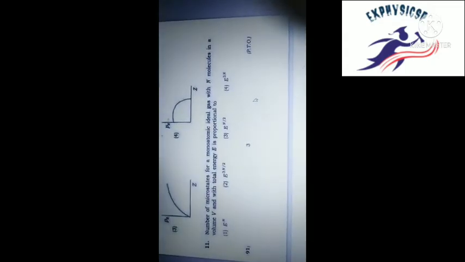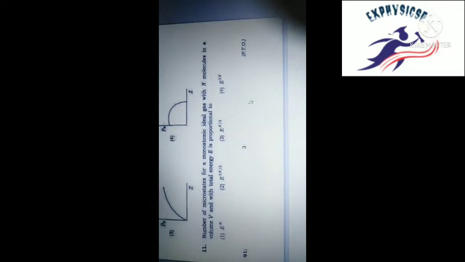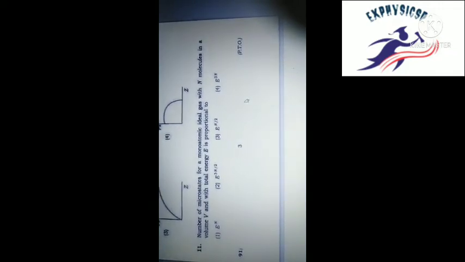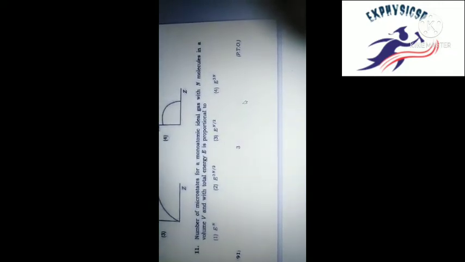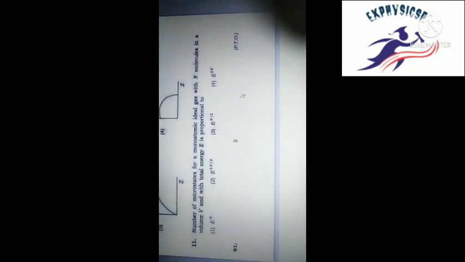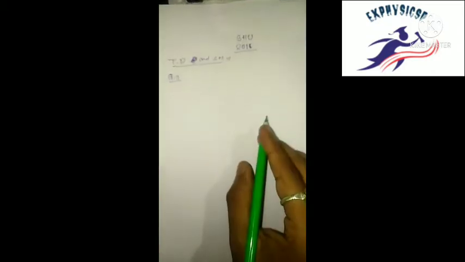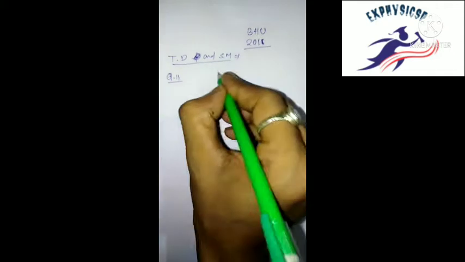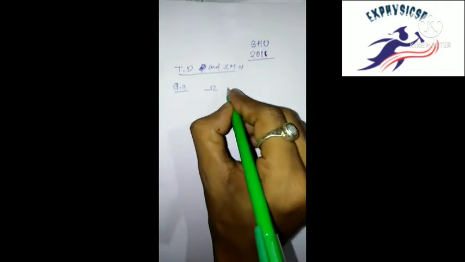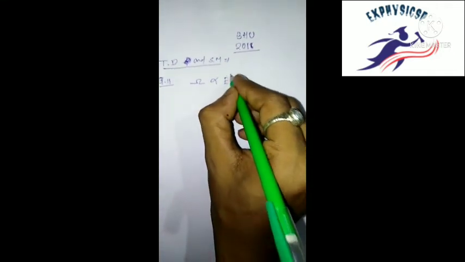Number of microstates for a monoatomic ideal gas with n molecules in a volume V and with total energy E is proportional to options 1, 2, 3, 4. Now solve this. Solve question 11. The microstate is proportional to e to the power half and whole to the power n particles. So microstate is proportional to e to the power n by 2.